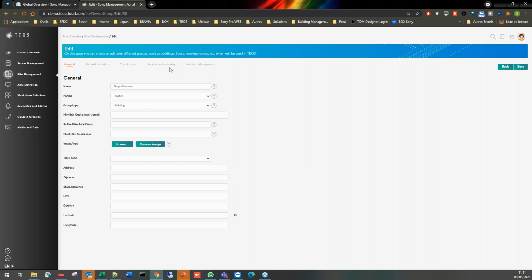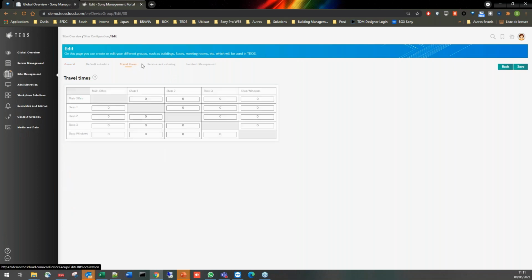If you stay just a minute on the page, what you can also see, and that we will show you in the different masterclasses, is that we have added other options like the travel times from a site to a site. So basically, if a meeting room is booked for an employee, we will now be able to tell them where the closest meeting room is in terms of distance to them. Same for the service and catering and the incident management.